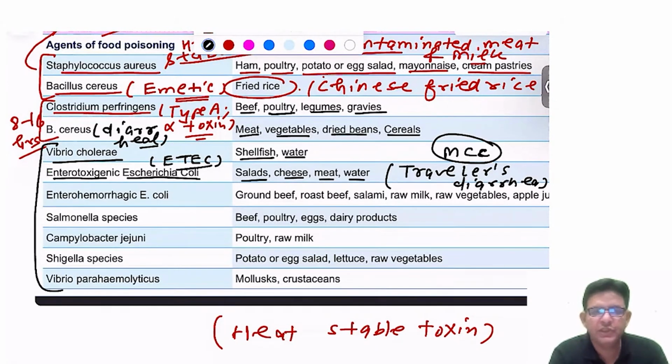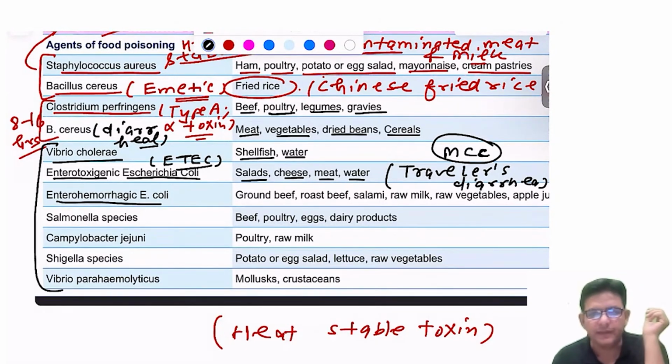So all this associates with enterotoxigenic E. coli. So one thing is for sure, guys, mostly it is the contaminated vegetables along with contaminated meat. If you tend to forget, water is there, you can write anything of that sort. That will help you to write in the exam. If you don't know, then you can write these at least.